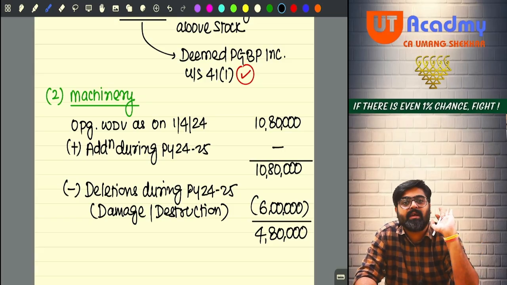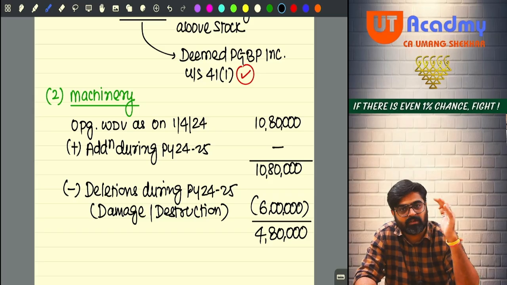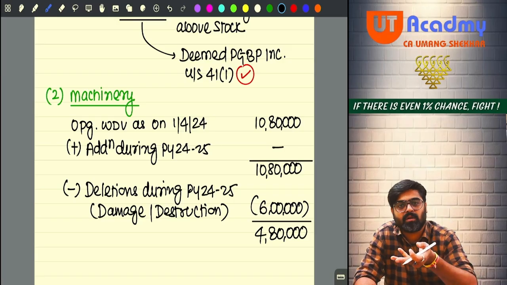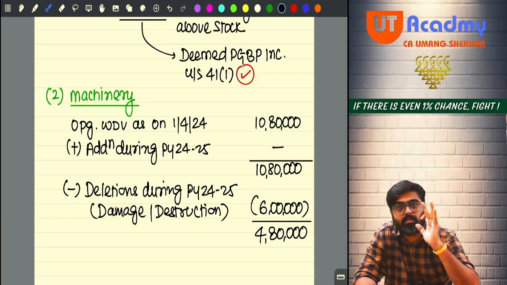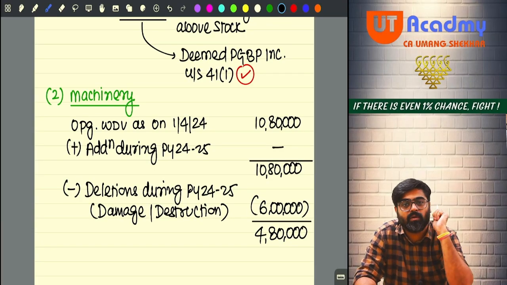And it was taken away by the insurance company. So the loss assessor came and they took away the salvage machinery and they gave what? The insurance claim of 6 lakh. Now there is no machine left in the block, but still there is value remaining in the block. Can you see the value remaining in the block? How much? 480.